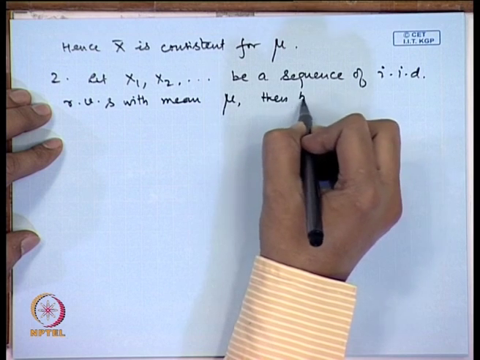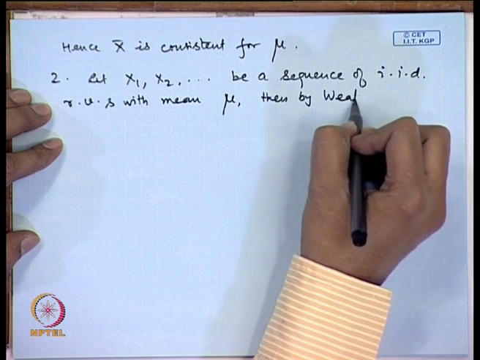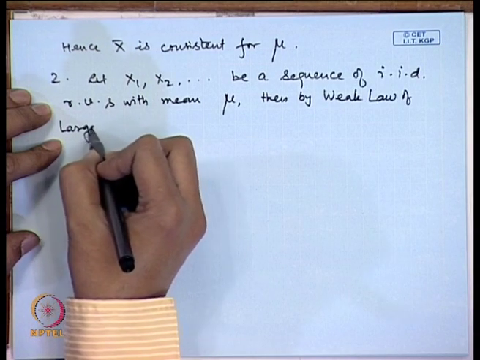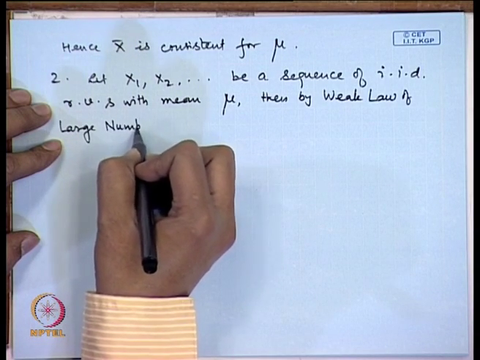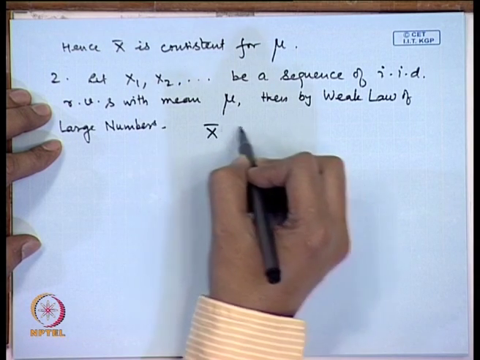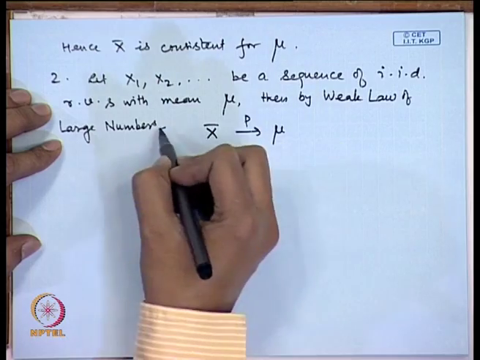Then by weak law of large numbers, x bar converges to mu in probability.